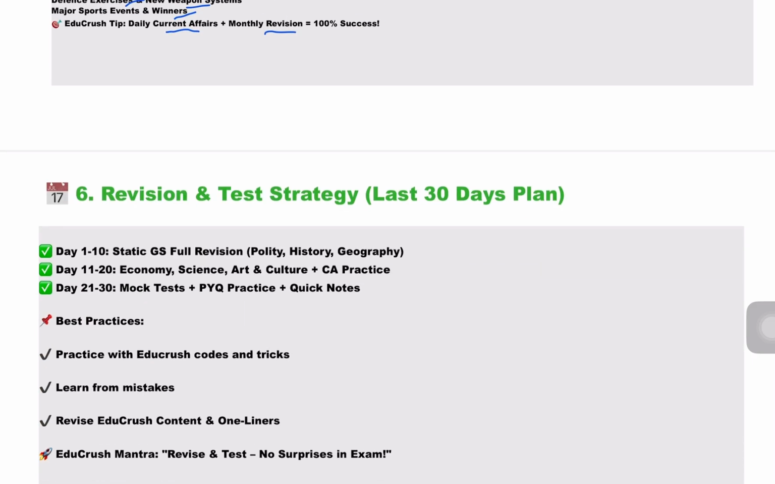Now coming to the last one, that is the sixth one, revision and test strategy, a last 30 days plan. Take day 1 to 10 for static GS plus full revision of polity, history, geography. From day 11 to 20, economy, science, art and culture plus current affairs practice. From day 21 to 30, mock tests plus PYQ practice plus quick notes of EduCrush. So what are the best practices? Practice with EduCrush codes and tricks, learn from mistakes, revise EduCrush content and one-liners. So the mantra from EduCrush is revise and test, no surprises in the exam.